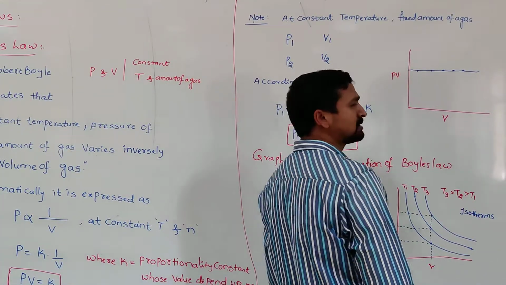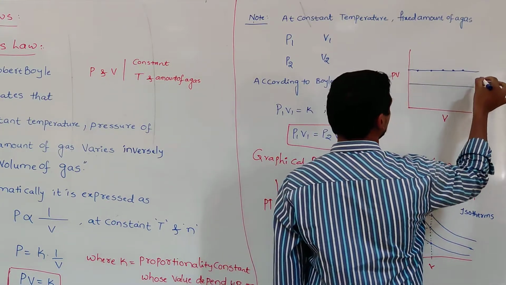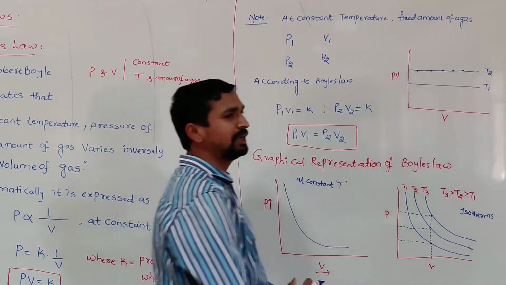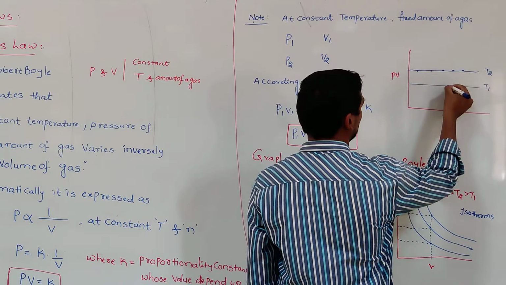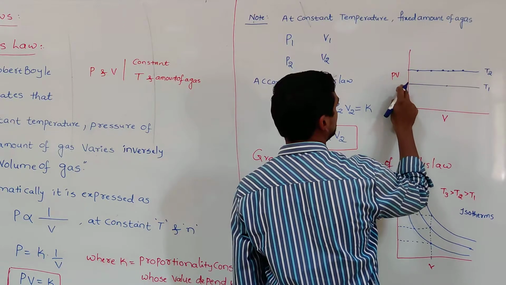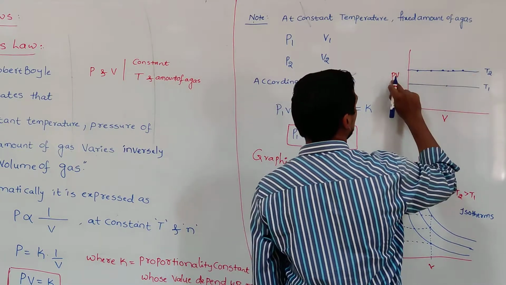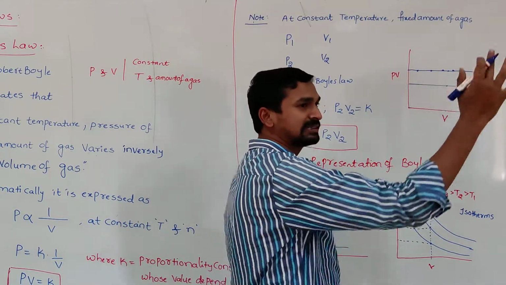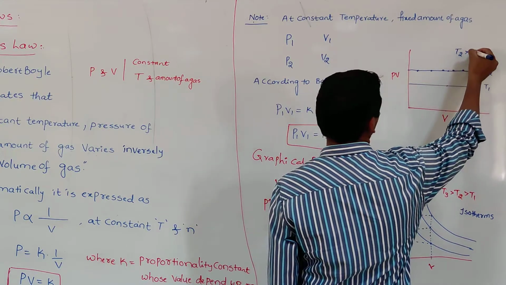In this case also, if you draw the plot at different temperatures, at temperature T1 like this, at temperature T2 like this, then among T2 and T1 which is larger? Again you can see at a constant volume, this clearly indicates the volume is constant, but the PV value increases. That means the P value increases. When the temperature increases, the movement of the molecules increases, they hit the walls of the container more, so the pressure also increases. So I can write here T2 is greater than T1.